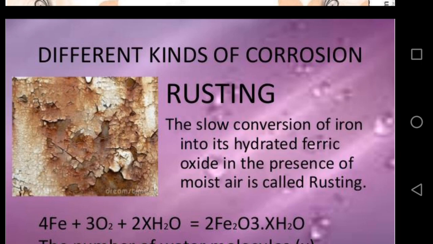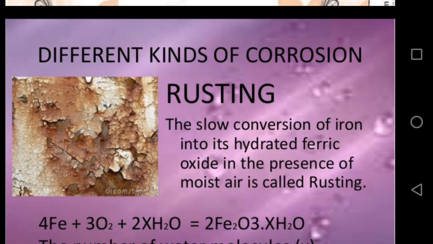When we expose iron for long time in air, it combines with oxygen and water and forms hydrated ferric oxide on the surface of iron metal, and this hydrated ferric oxide is known as rust.